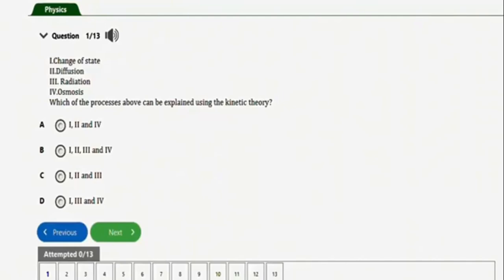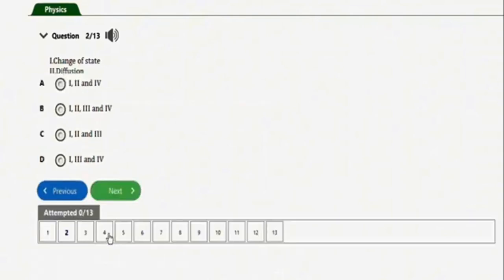We have the following processes: change of state, diffusion, radiation, osmosis. So the correct option to this question will be option A, I, and IV. Radiation is not a process that can be explained using the kinetic theory. So the correct option is this A that involves change of state, diffusion, and osmosis. Alright, so that's it for this question. Let's go to the next repeated question, which is this one.